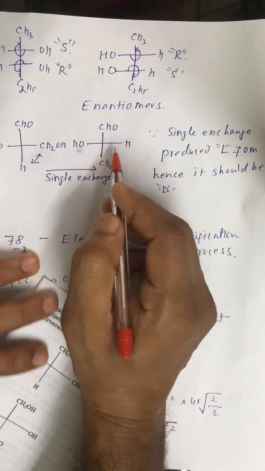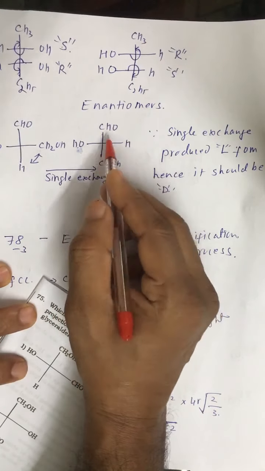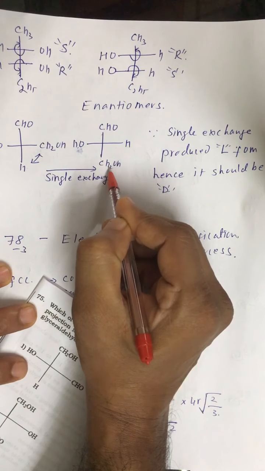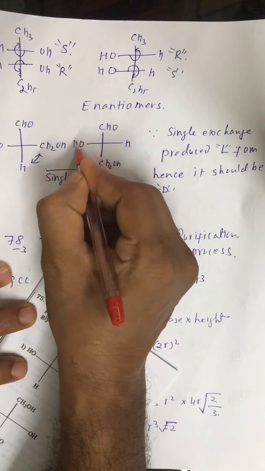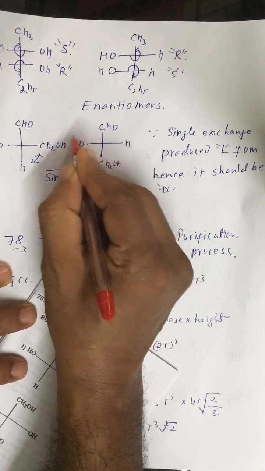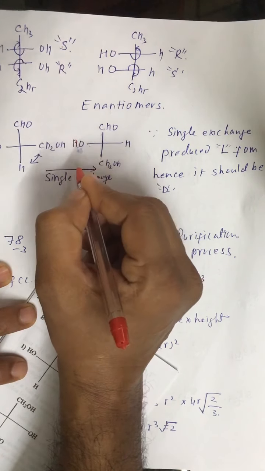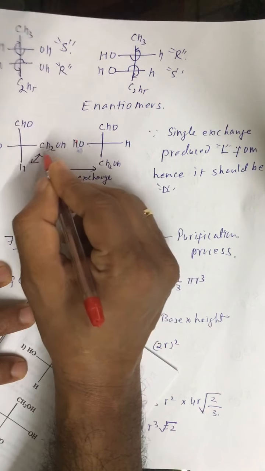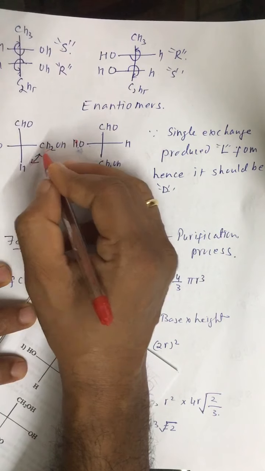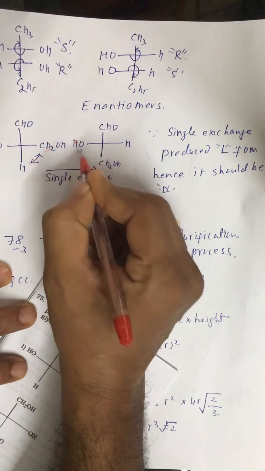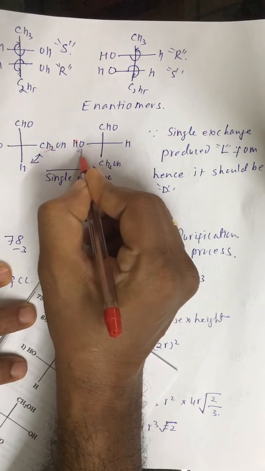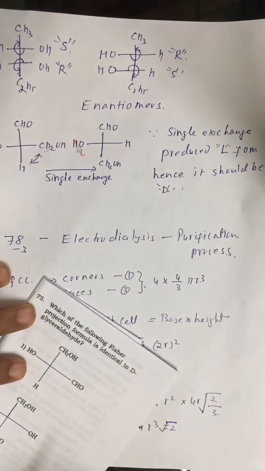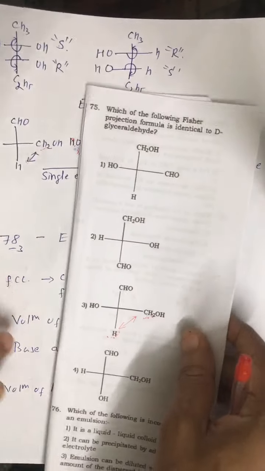Now if you look at the structure, the highest oxidized carbon is at top and the lowest oxidized carbon is at bottom, and OH is on the left hand side, so it must be the capital L form. But since we made this single exchange, whatever orientation we get, if we are getting L, it must be converted to D. So this is the way it is to be checked.